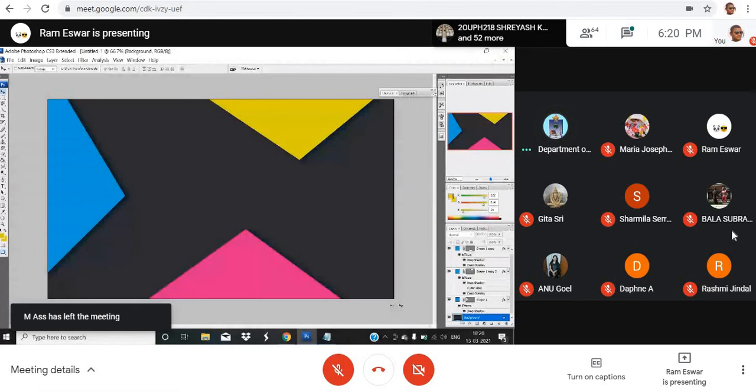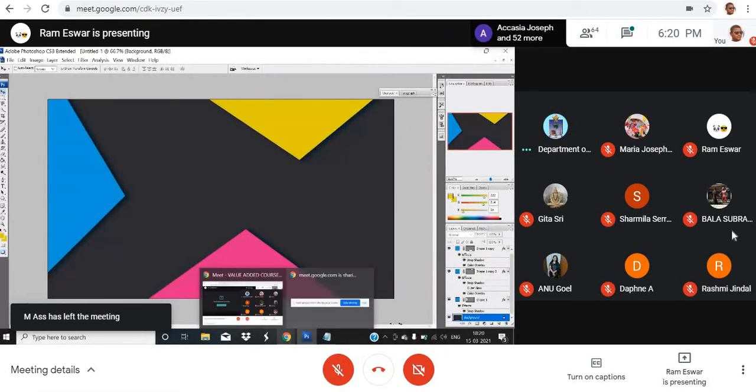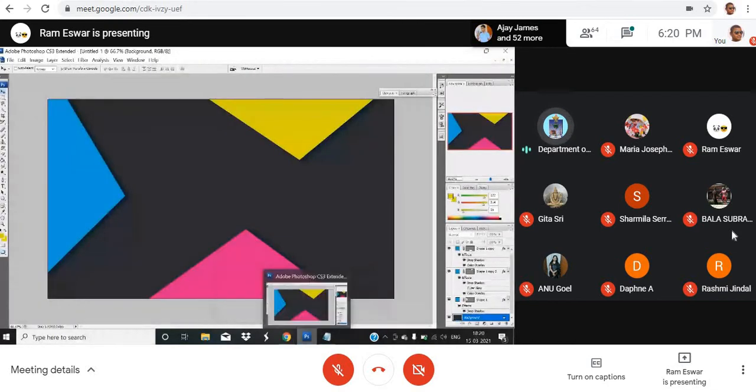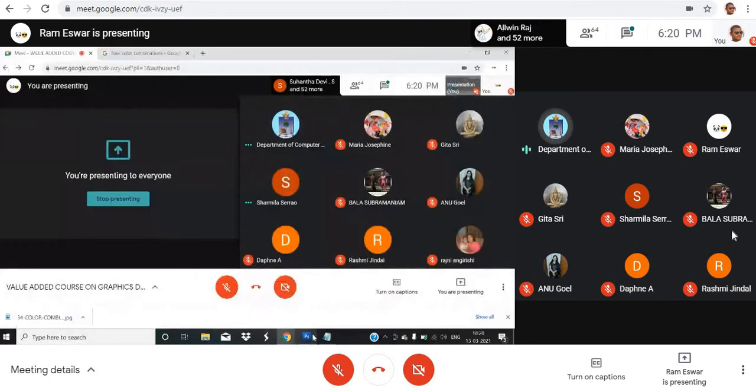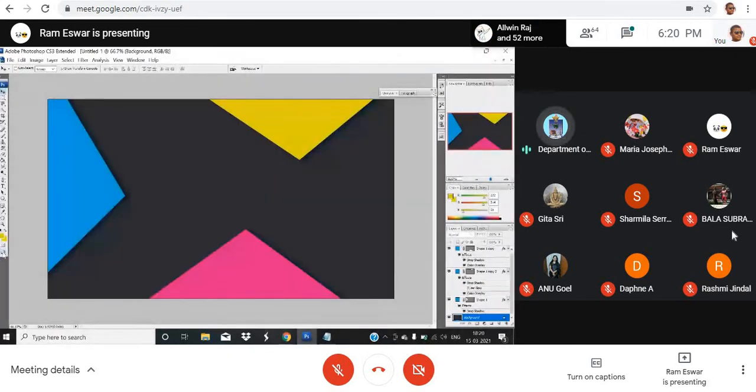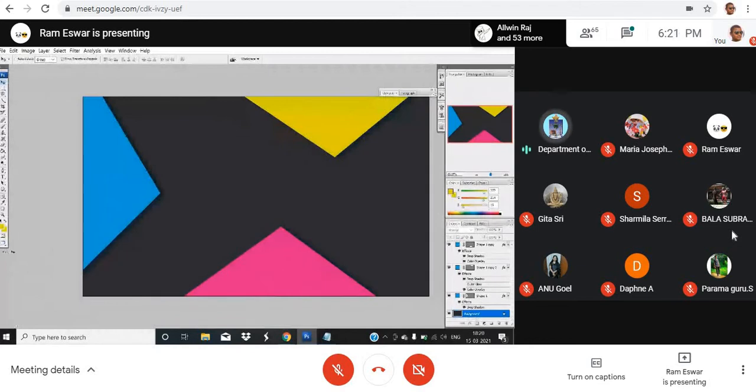Yes, Rameshwar. You have set it as a background. Just minimize the screen. Minimize that screen also. Let me check.